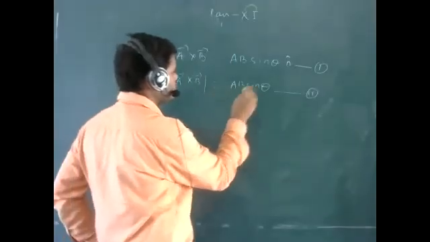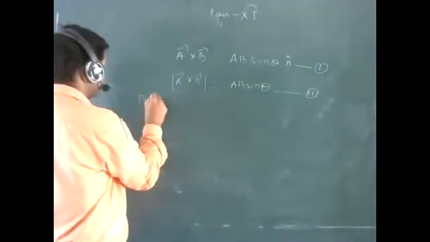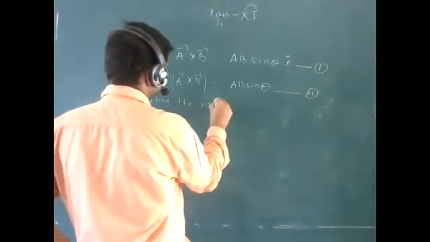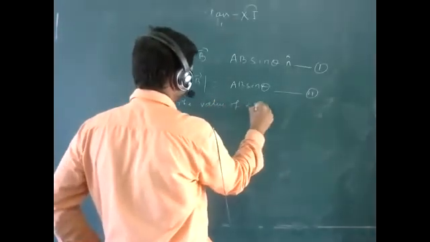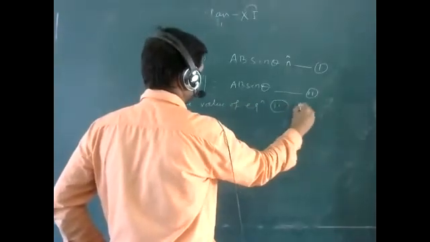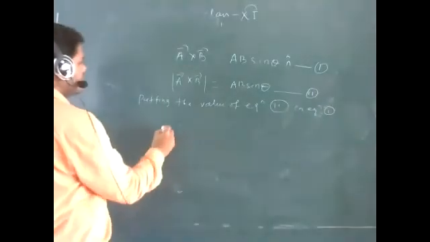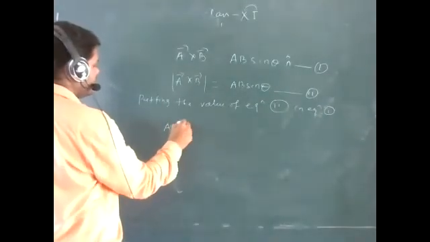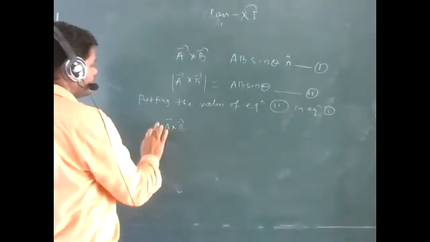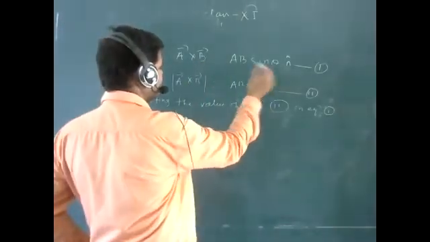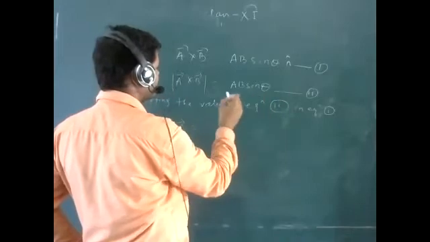Putting the value of equation number 2 in equation number 1. That means A cross B will be, in place of AB sin theta, what you have to put?